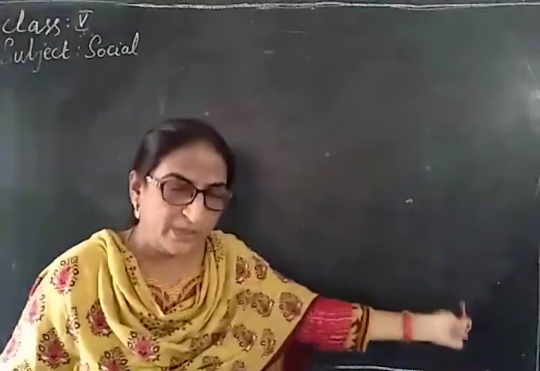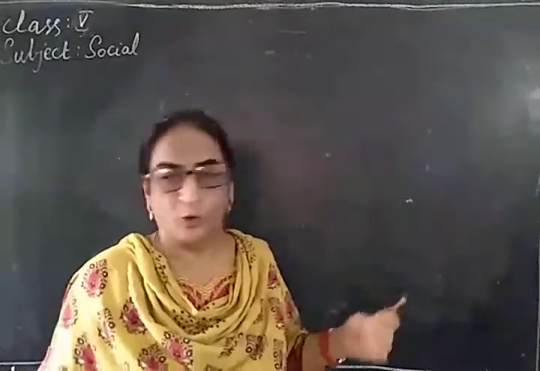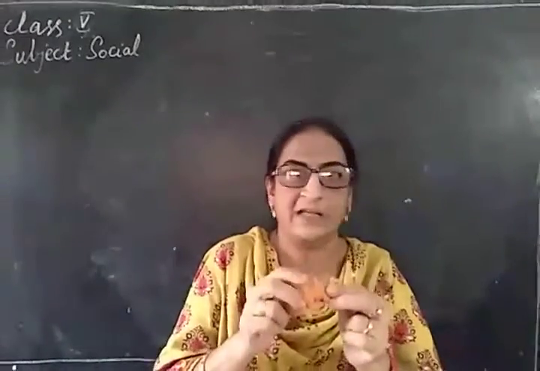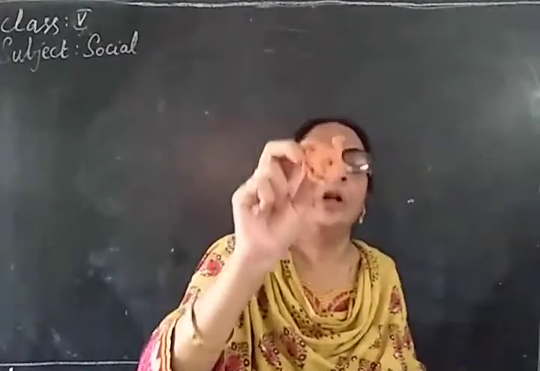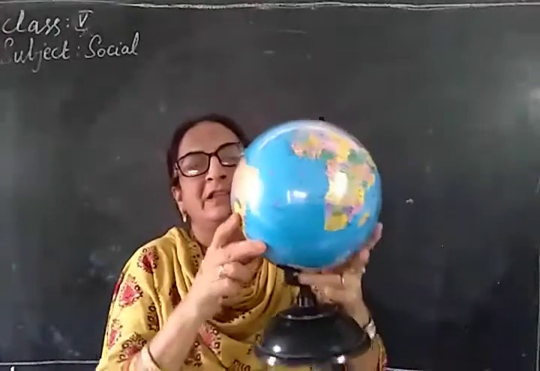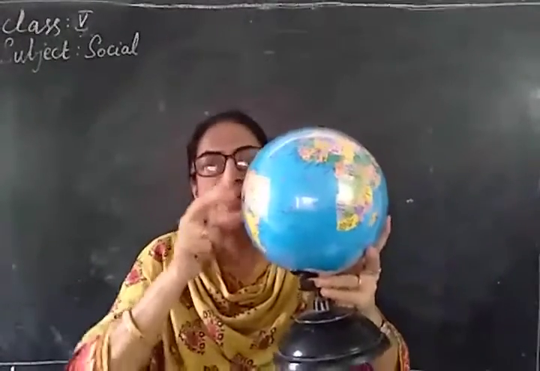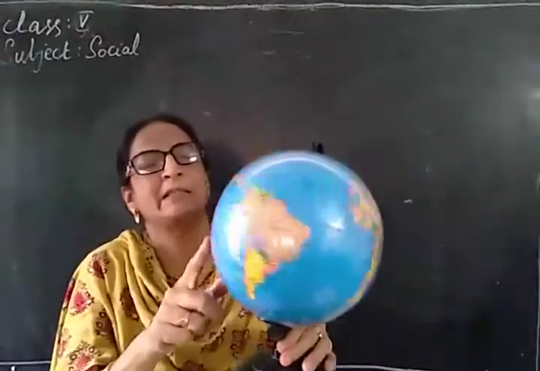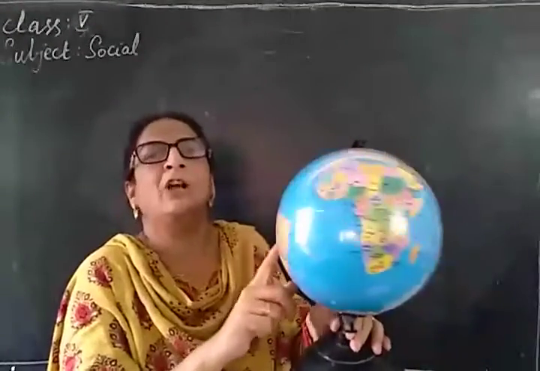Can I bring a cow here directly to show you live? No. Can I bring camel and show you here? I can't. I can only show you the models. That's what it is. So, this globe is also the model of our Earth. This is a small globe, a small model of our very big earth. You understand? So now this shows all the land masses and oceans accurately on it, isn't it?